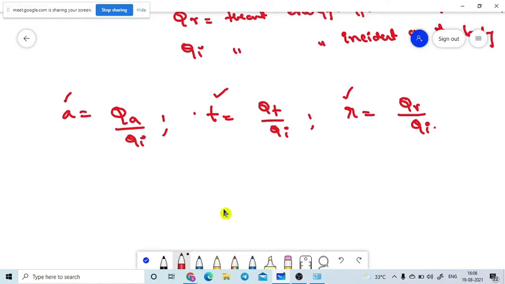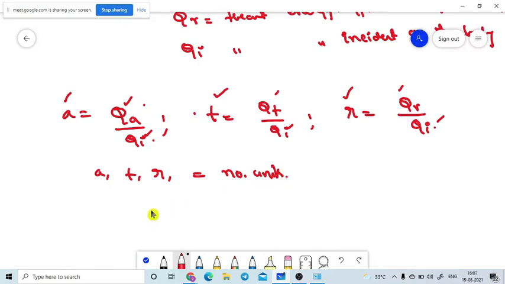Will you please look at this one? Sorry, not units, this is the mathematical formula. It is energy by energy, so there are no units. That means absorptivity, transmittivity and reflectivity don't have any units. So A, T, R have no units.